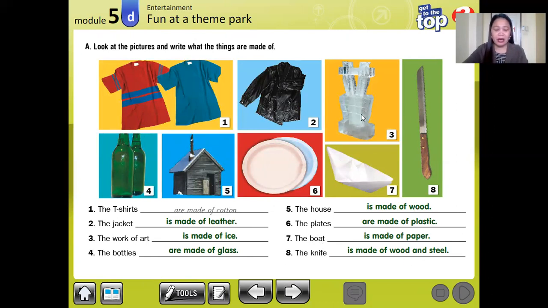We have many things around us that are made of the materials in our vocabulary. So we have these sentences. Now you can make other examples. Look around your room or your house, then give me the sentence. What are those things made of?